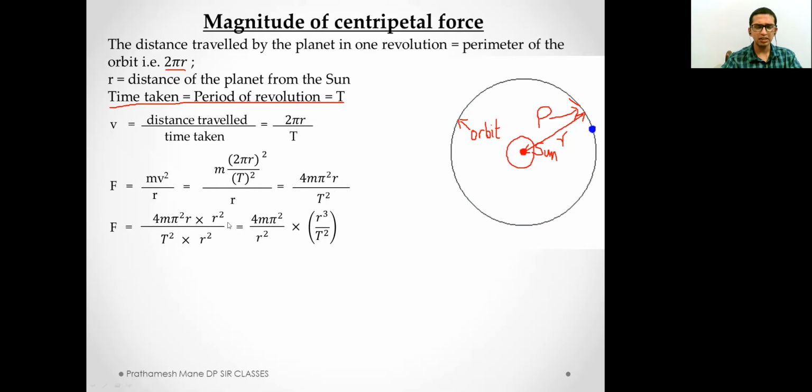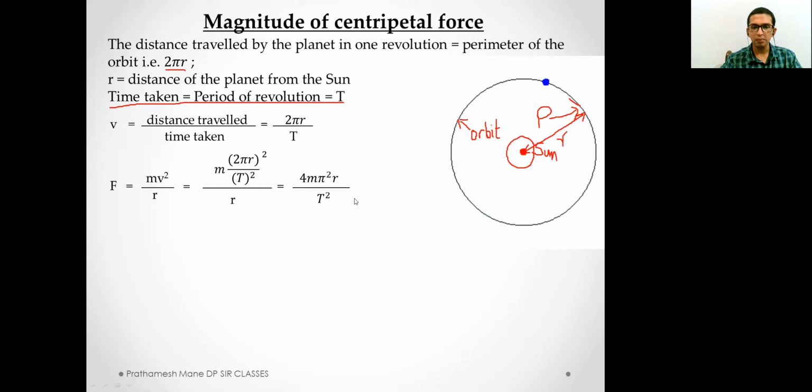You might ask, what is the reason for multiplying and dividing this by r square? Well, in the previous step, we have a t square term here. If you remember, in the previous lecture on Kepler's laws of motion, we learned in the third law that t square upon r cube is equal to k, which is a constant.